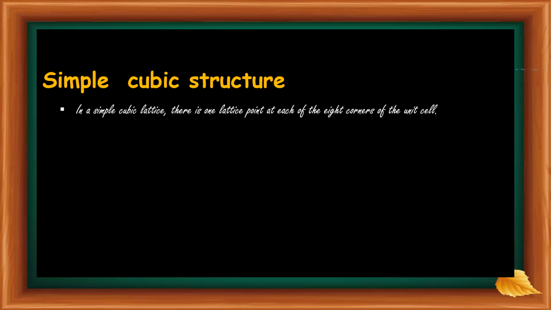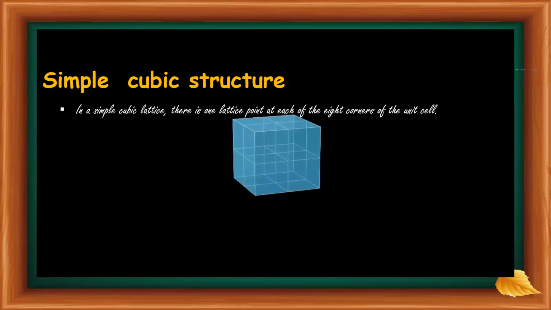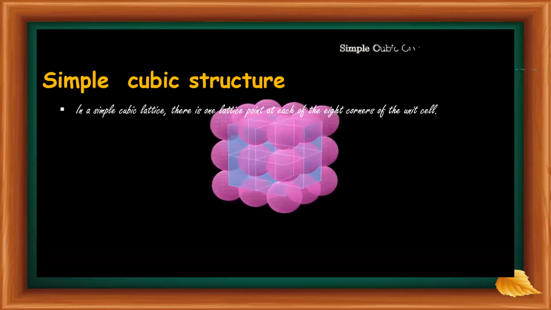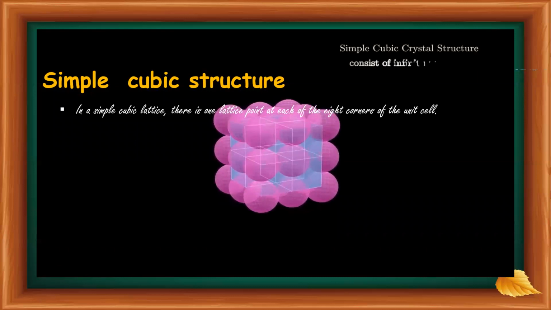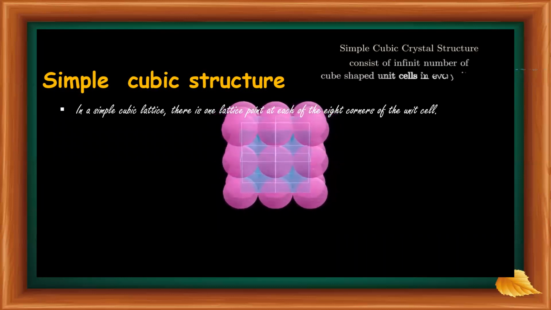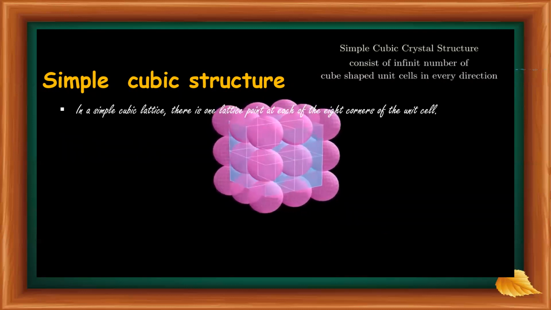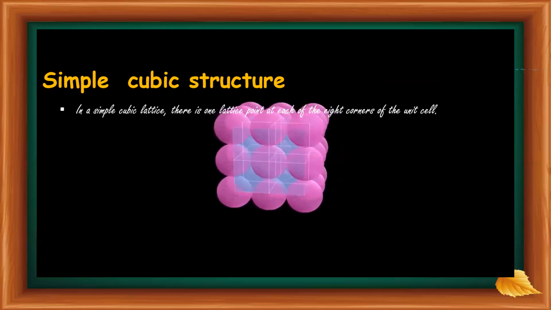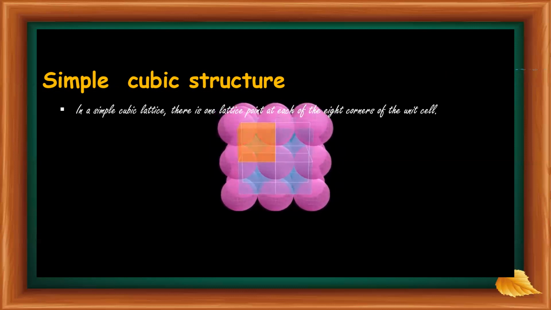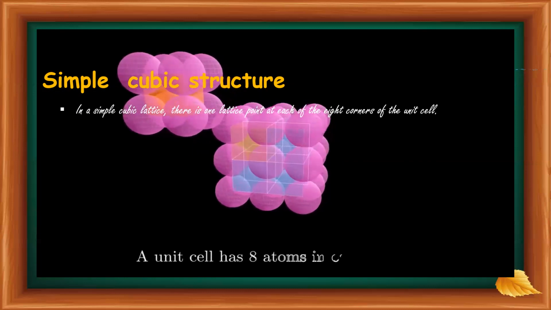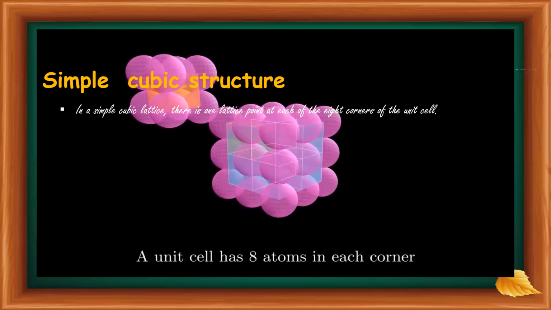We have said that in a simple cubic structure, there is one lattice point at each of the 8 corners of the unit cell. From this video, it is clear that each atom at any corner is shared by 8 unit cells.